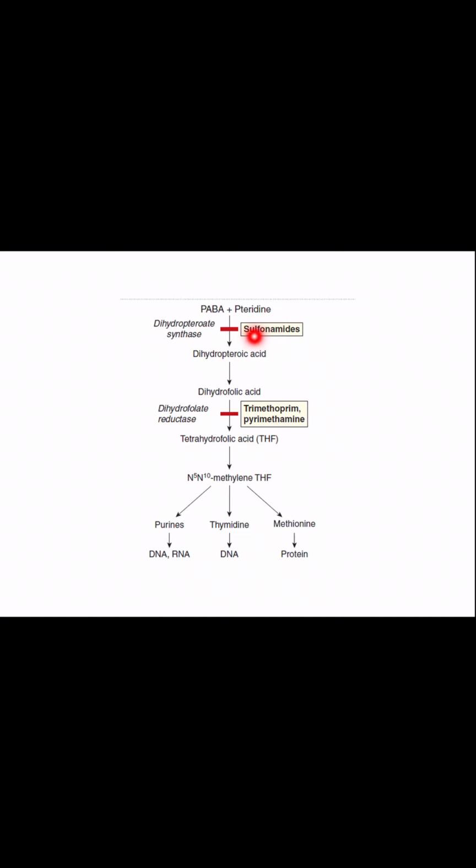But if this is not working, that means the bacteria have bypassed this, what will happen? You will give another type of antibiotic, trimethoprim or pyrimethamine, anything which will inhibit the dihydrofolate reductase enzyme. Thus if the germ has made dihydrofolic acid, it will get inhibited here. There will be no formation of tetrahydrofolic acid, thus no formation of N5, N10 methylene, no formation of purine, no formation of DNA, RNA, thymidine, no formation of methionine or protein. Thus the germs or bacteria are killed.